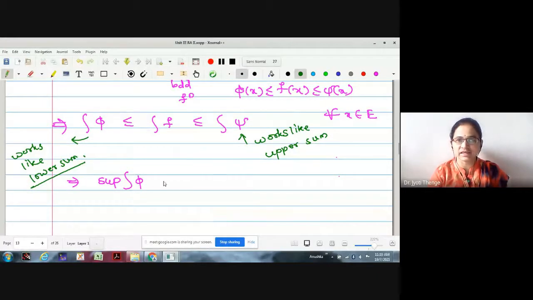Means it is like this, no? This is a lower sum, we were interested in finding suprema. This is the upper sum, we were interested in finding the infima.